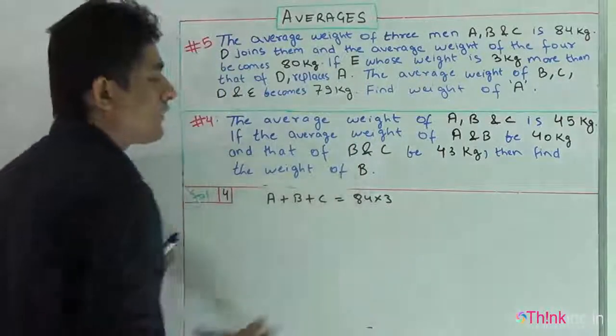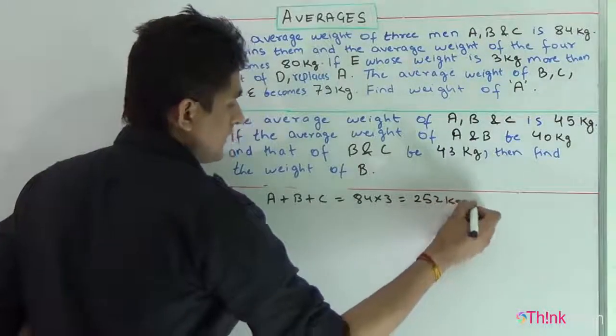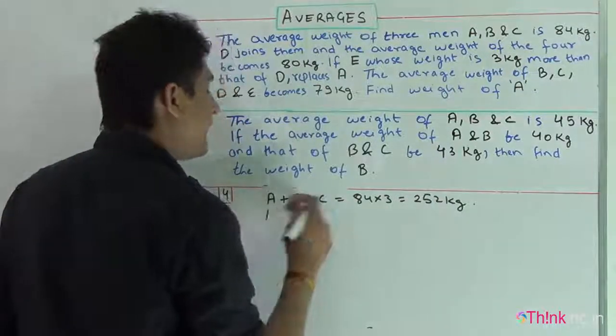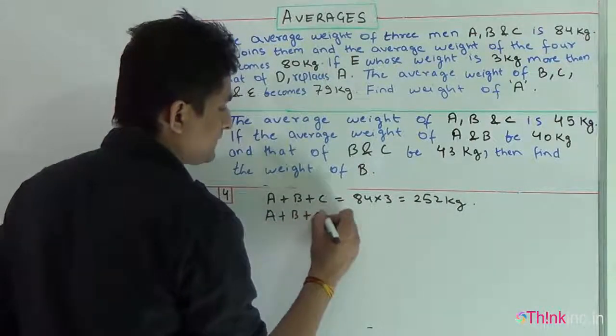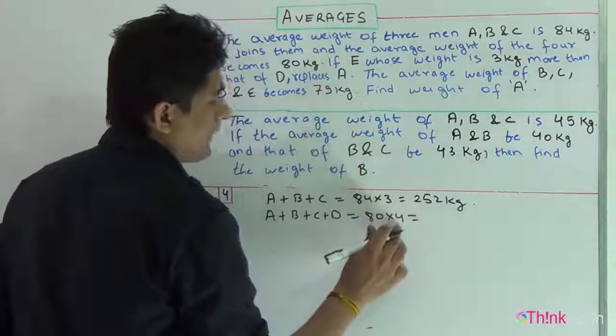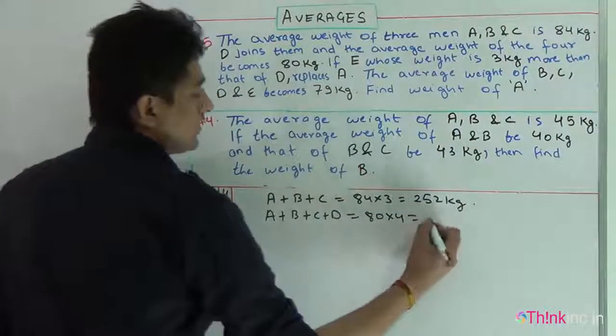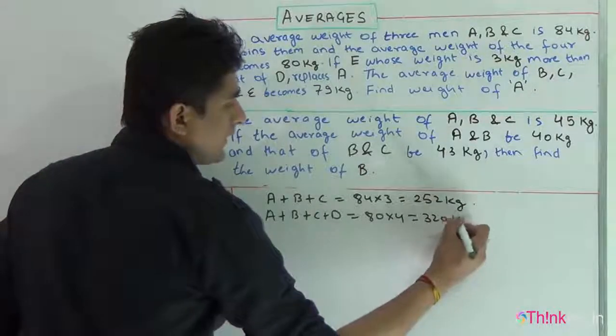This equation I have got from the basic formula. It will come out to be 252 kg. Now D has joined them, and therefore the average has changed, and it's 80 kg, and now I'll multiply by 4 because there are 4 people. So this will give me the sum of weight of 4 people, and it will come out to be 320 kg.